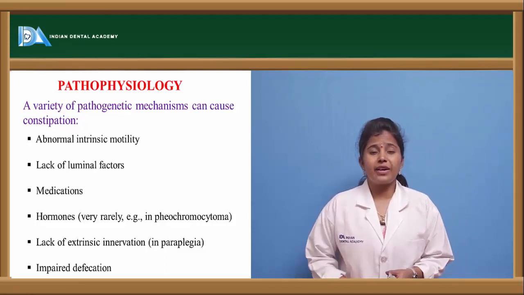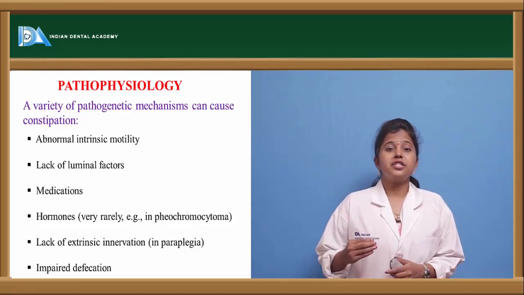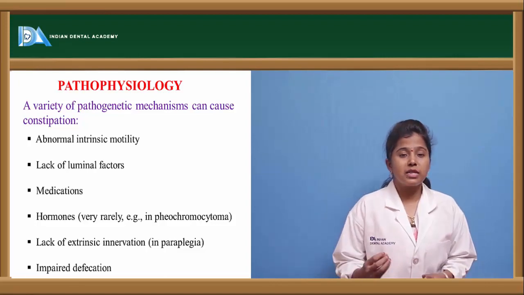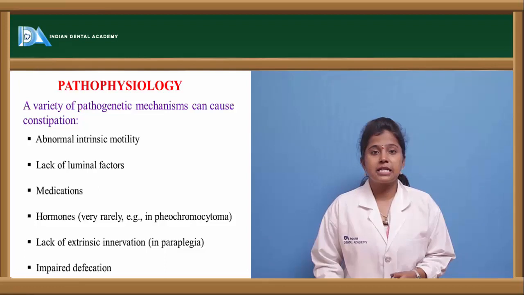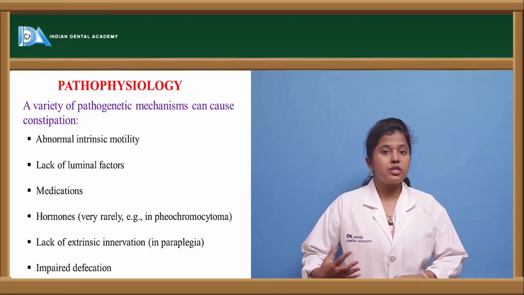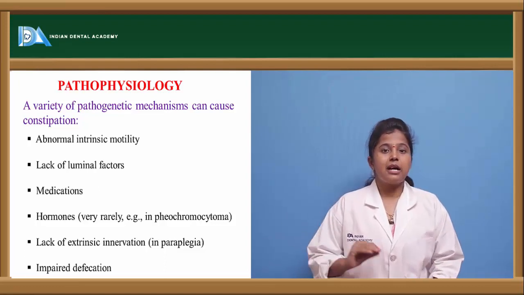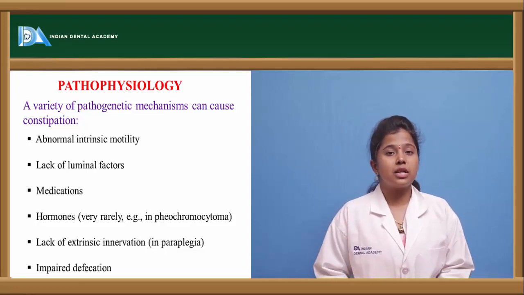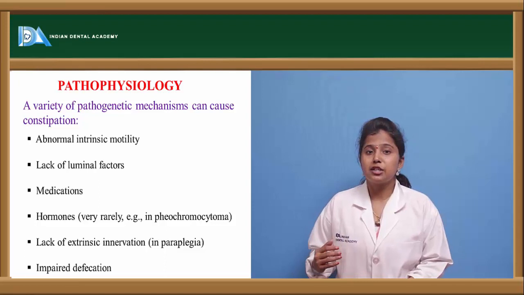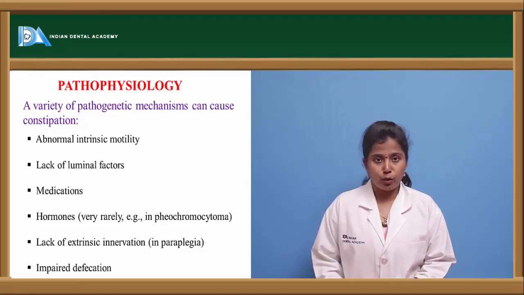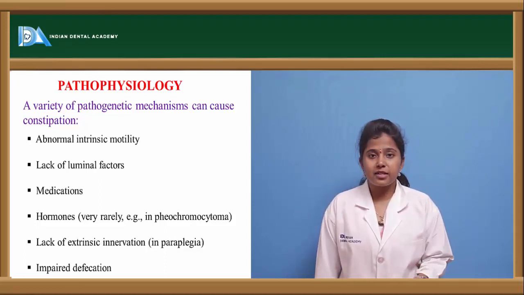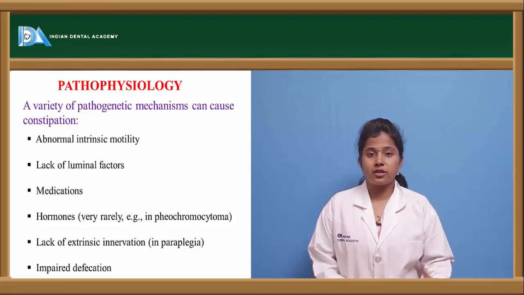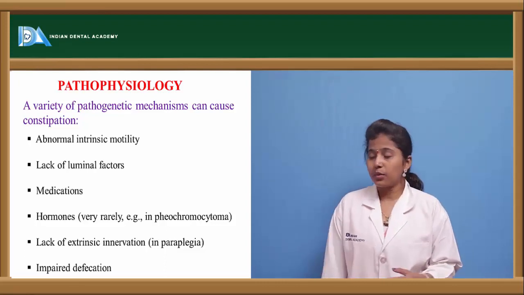So these luminal factors are the factors which aid in the motility of the GIT. Because the smooth muscle, in order to have peristalsis movement, the myenteric plexus which are present send some reflexes, and because of those reflexes, some factors or substances are released into the body, and thereby stimulate the smooth muscles to show their motility. So if these factors are not present, then the motility of the smooth muscle will be reduced, and thereby constipation may result. The other one is hormones.